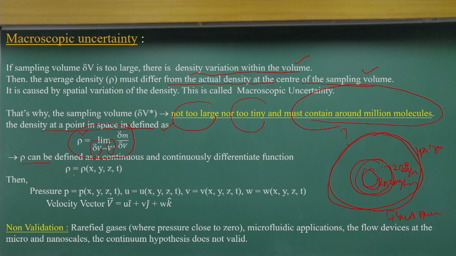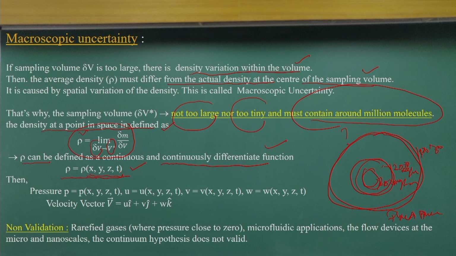we can consider the density as a function of space dimensions, that is x, y, z, and also the time. When you consider density as a continuous and continuously differentiable function, that means it is now very easy, we can use the integral concept and differentiation concept, as it is a functional behavior with space and time.